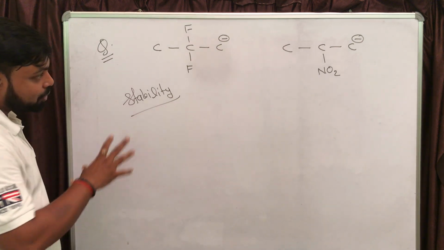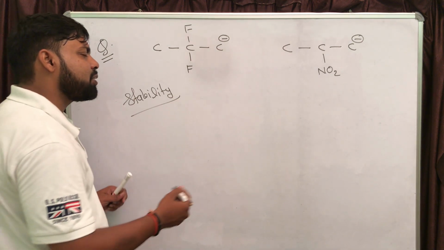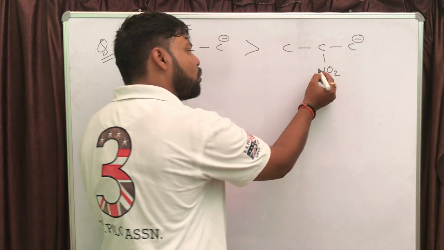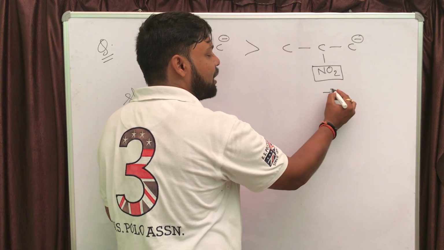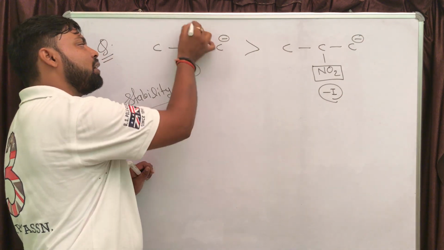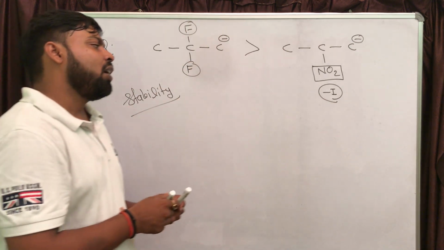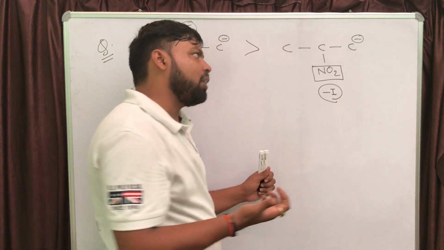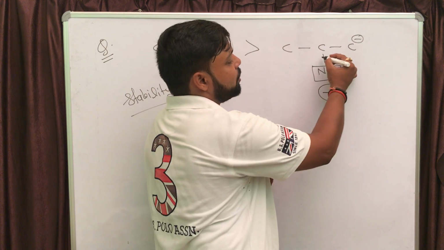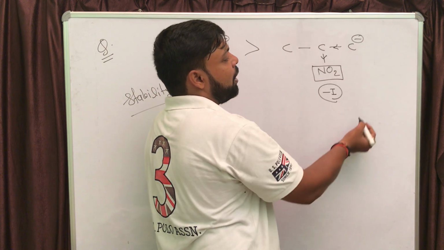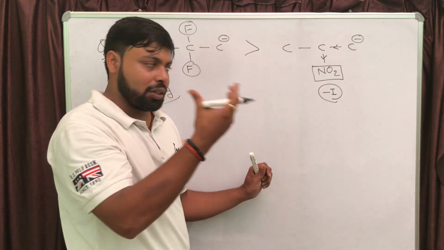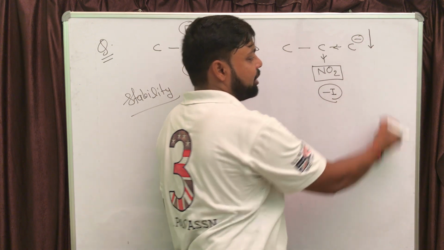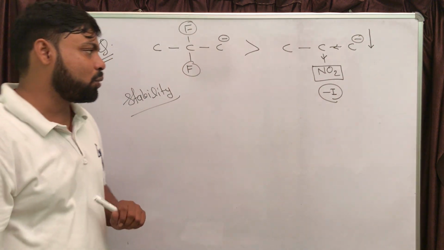If you want to attempt this question, the correct answer is that the first one will be more stable than the second one. The reason is, NO2 is going to apply a minus I effect, and both the fluorines are also going to apply a minus I effect. We have already written that a minus I group, an electron withdrawing group, is going to stabilize the negative charge. It pulls the sigma bond pair electrons, and that alpha carbon will further pull the sigma bond pair electrons from the carbon and carbon. So the negative charge will get decreased. Lesser is the charge, more is the stability.